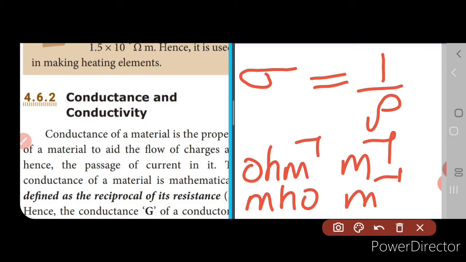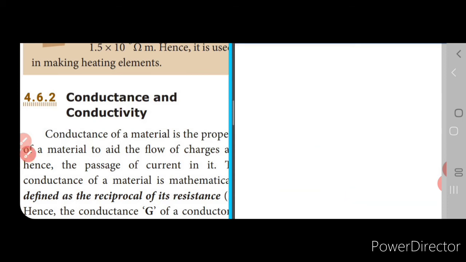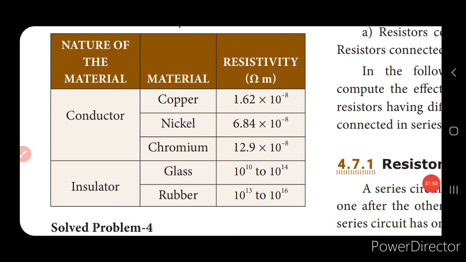Now you can see the tabular column which gives you the value for the conductors and insulators. Let's see the tabular column. Here you can see the resistivity value for the conductor as well as for the insulator. Now if you see the resistivity for the insulator, it is very high, isn't it? So for example, if you take glass, it is 10 to the power of 10 to 10 to the power of 14. So the resistivity is more for the insulator and it is less for the conductor.